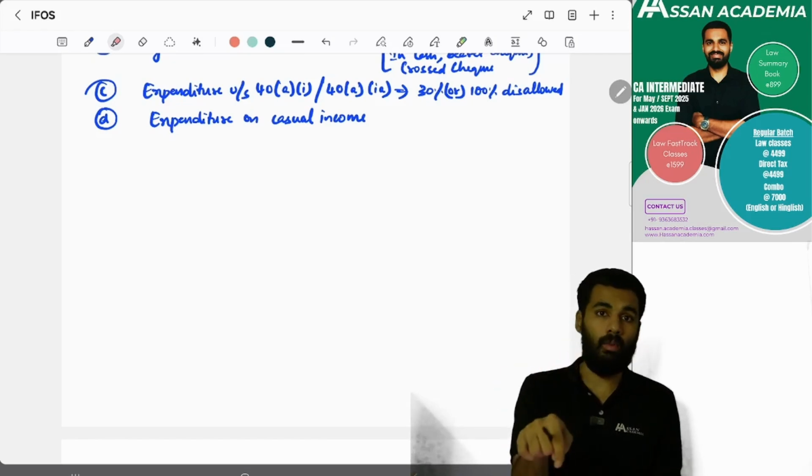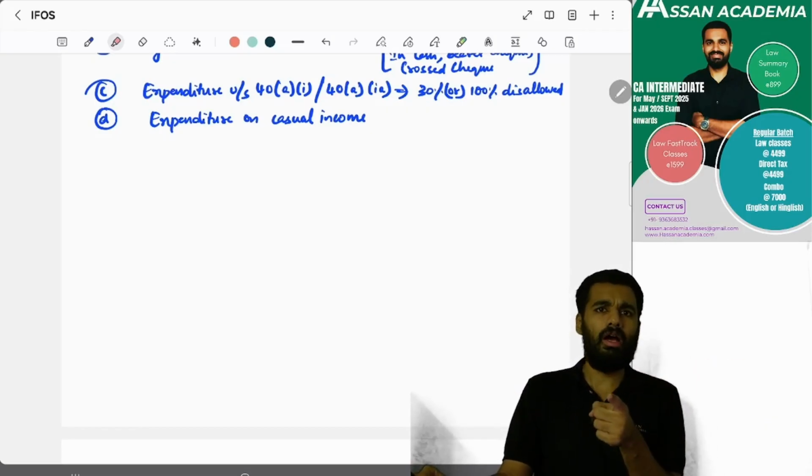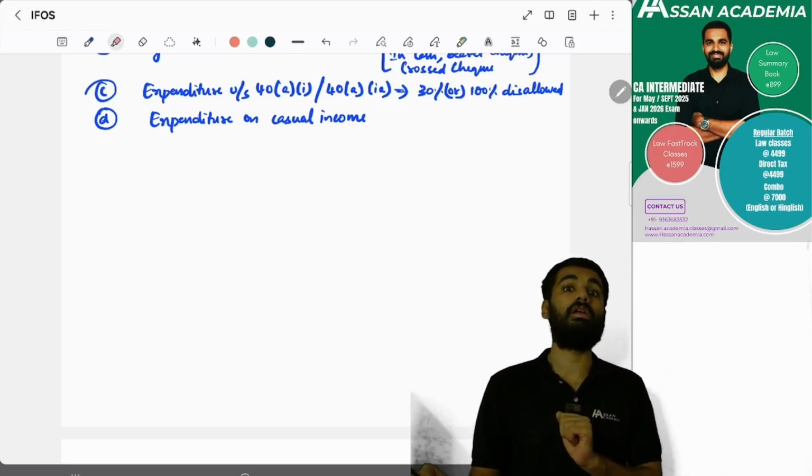Yes. What you cannot claim as deduction in income from other sources is expenditure on casual income, lottery winnings, anything. Can you claim expenditure? You cannot claim expenditure. Yes, sir.